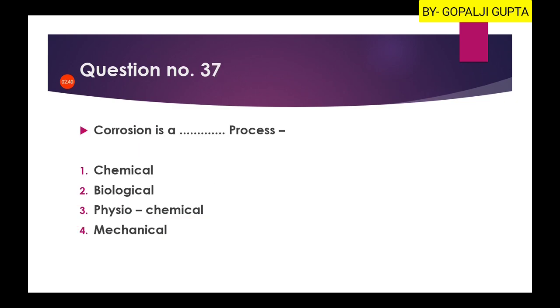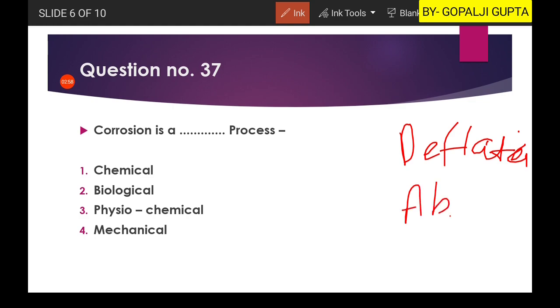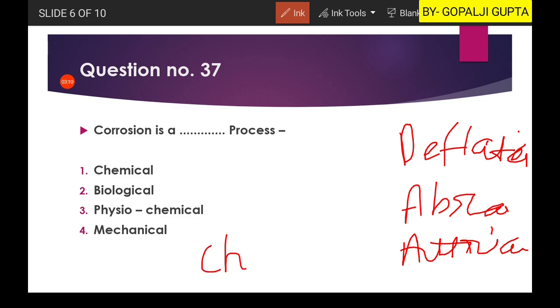Now, corrosion is a process. As far as erosional processes are concerned, we have several erosional processes, like deflation in the arid climate, then you have the fluvial actions, in abrasion you have attrition, and where there is availability of fluids, mainly water, you have chemical erosion as well.